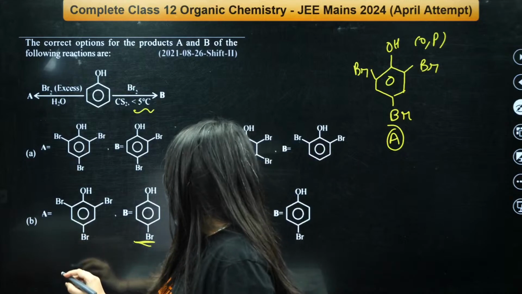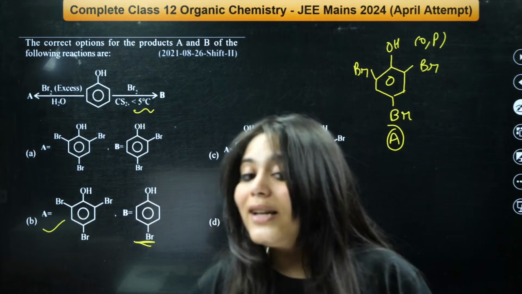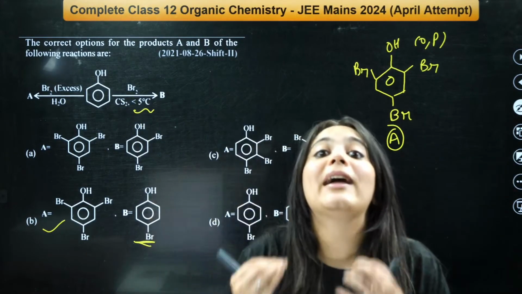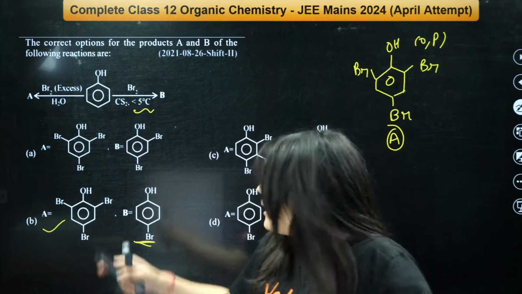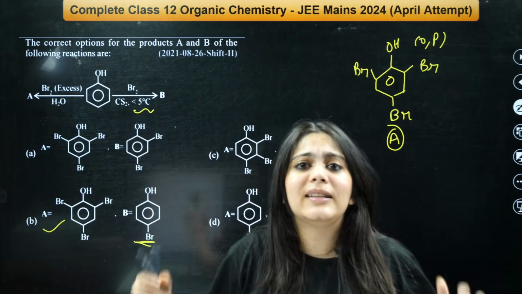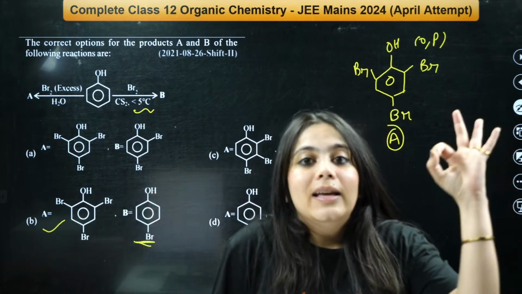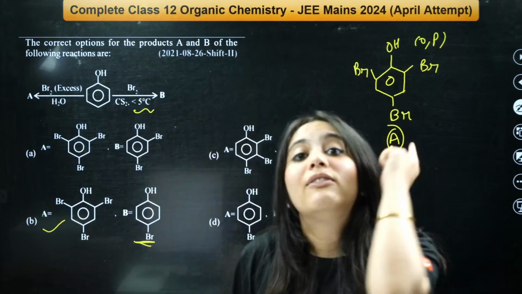So the correct answer is actually B. Whoever answered B is right, not A. Here you're reacting at less than 5 degrees, which means the temperature is too low, hence the reactivity is not that high. If the reactivity is not high, selectivity is high, which means the bromine will attack at only one position.